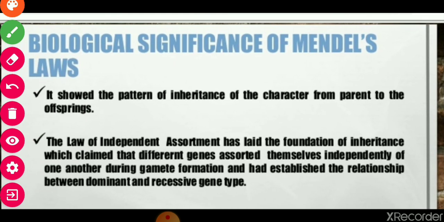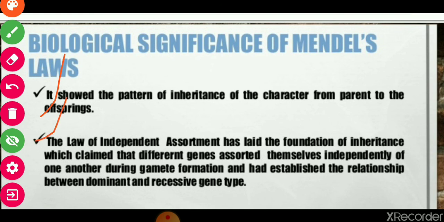Biological significance of Mendel's laws, a very important thing. What is the use of these findings, these laws? Number one, it showed the patterns of inheritance of the characters from parents to offsprings.